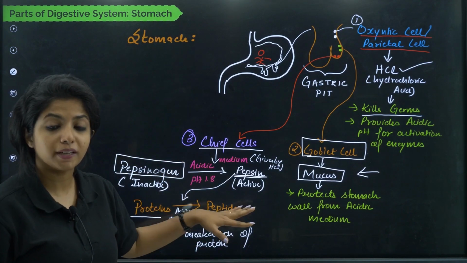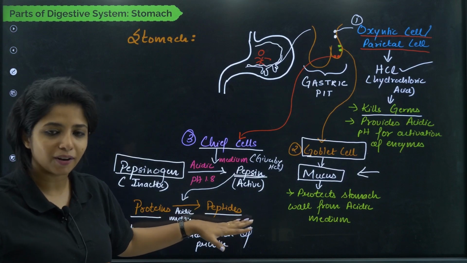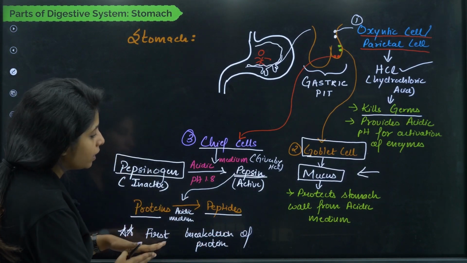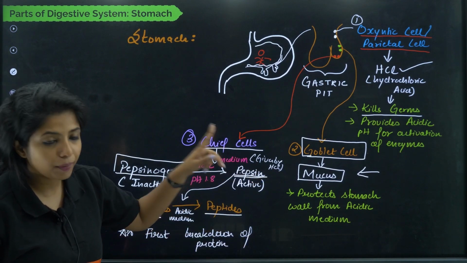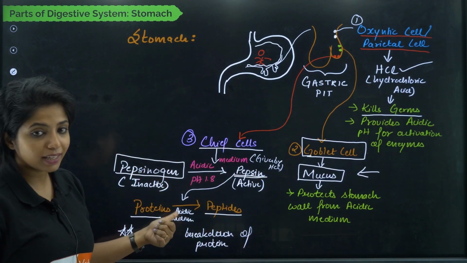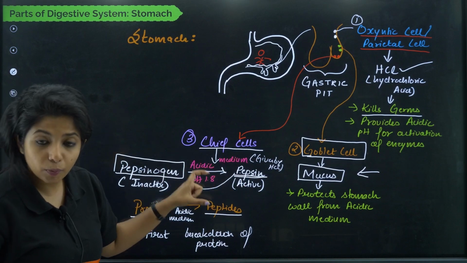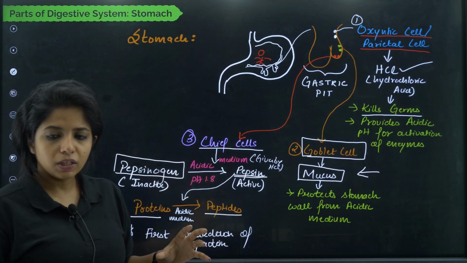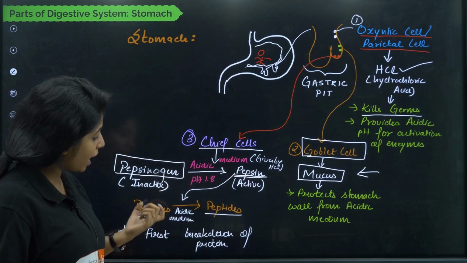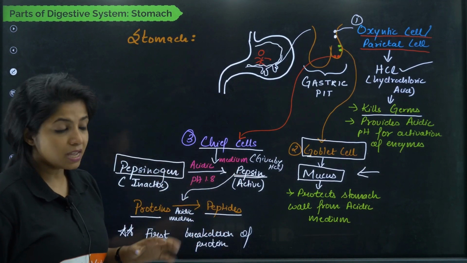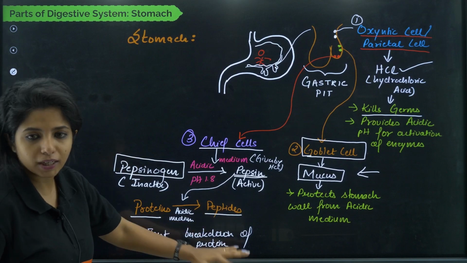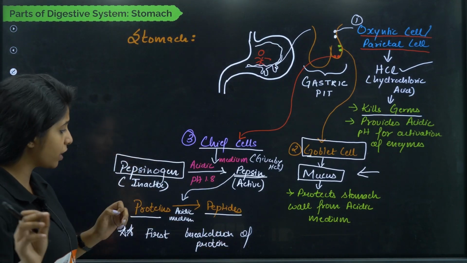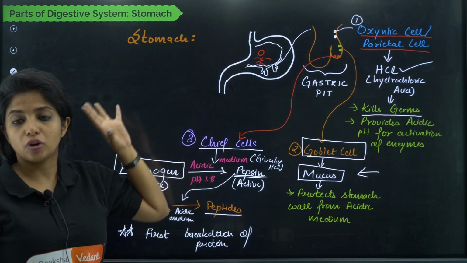The next step is what? Breaking them into amino acids. That will be done later on. As of now, let's do the initial thing. Let's make it easy for the small intestine. Let's break down proteins to peptides. That is done by the pepsin. Can this guy do this? It's inactive. It has to turn active in the presence of an acidic pH. Not in the presence of HCl itself; HCl just provides the acidic medium. Then the pepsin is going to act on the proteins and break them into peptides. Now this is the first breakdown of protein. The first breakdown of carbohydrate happened where, children? In the mouth. The first breakdown of the proteins happened where, children? In the stomach. Works?